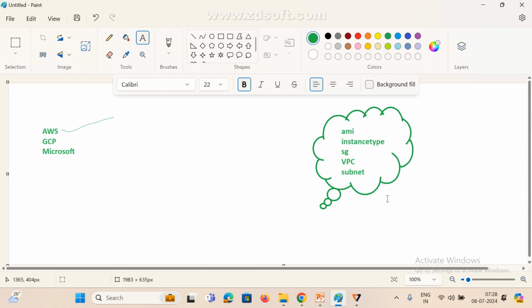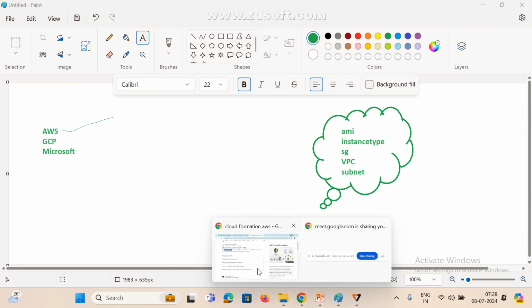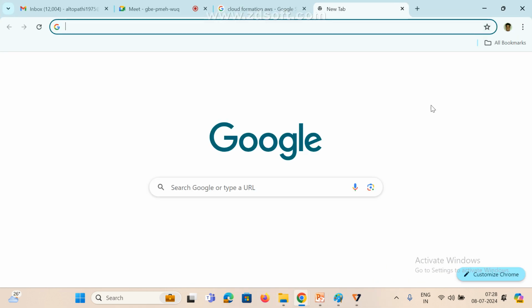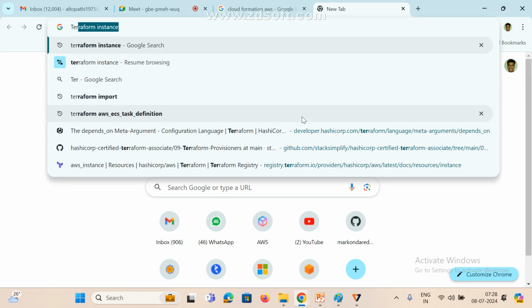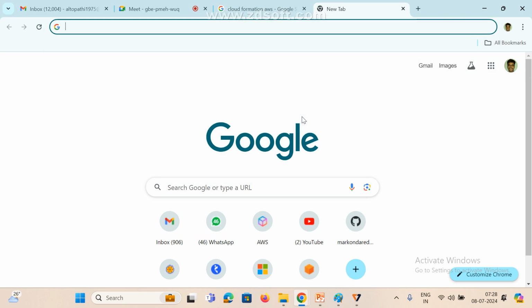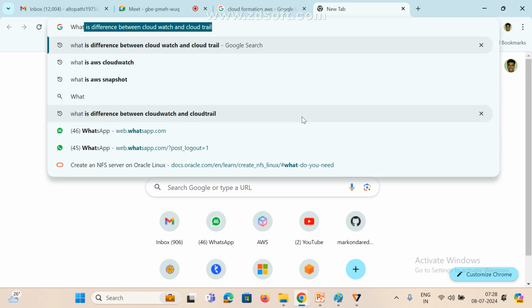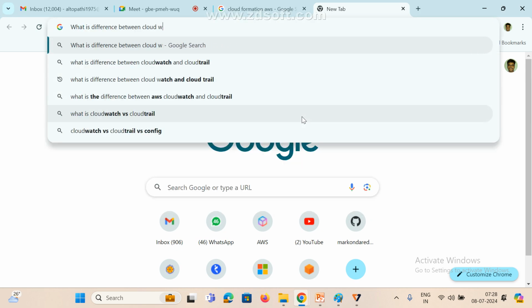I need to create this with the help of automation, that is, with the help of a script. Reusability is the main thing: every time there's no need to create manually. If I just run that script, it will automatically create it. So now there is one tool available, an infrastructure as code tool, that is Terraform. Most people use Terraform in real time.